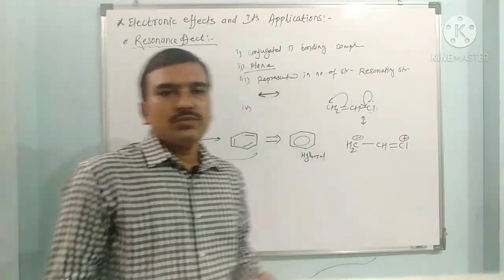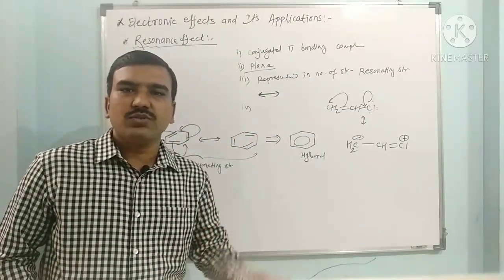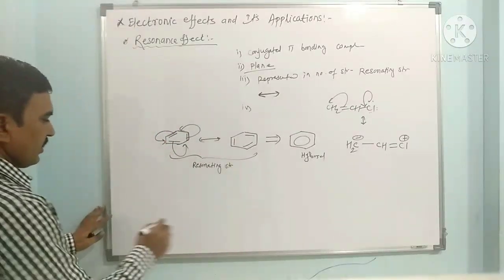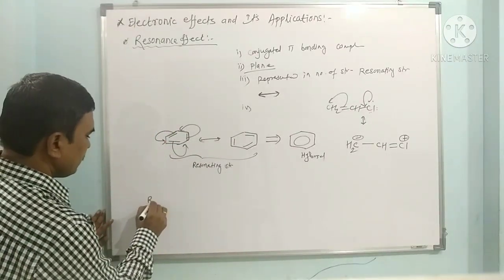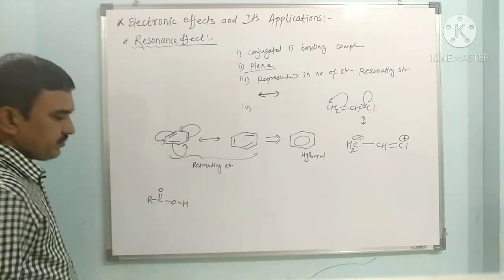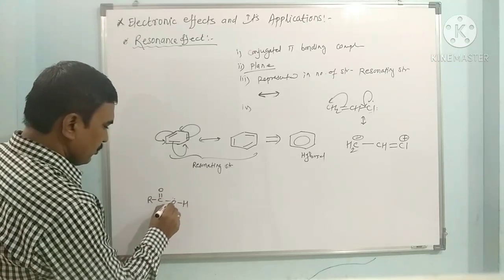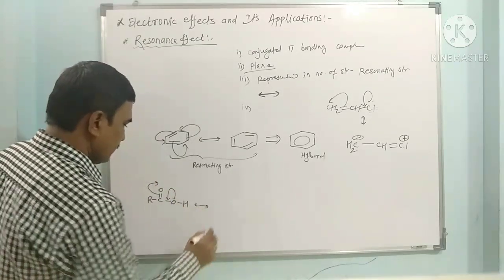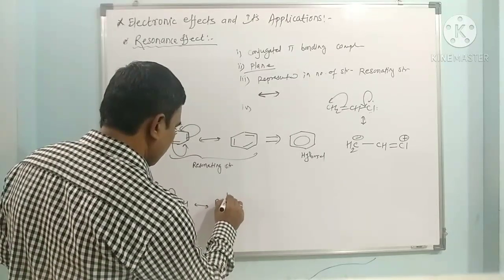Well, we can also show the resonance effect in different examples such as nitro compounds, carboxylic acids, nitriles. So see the example of carboxylic acid, RCOOH. Now here what happened, this lone pair shifted towards this, and here we get RC.